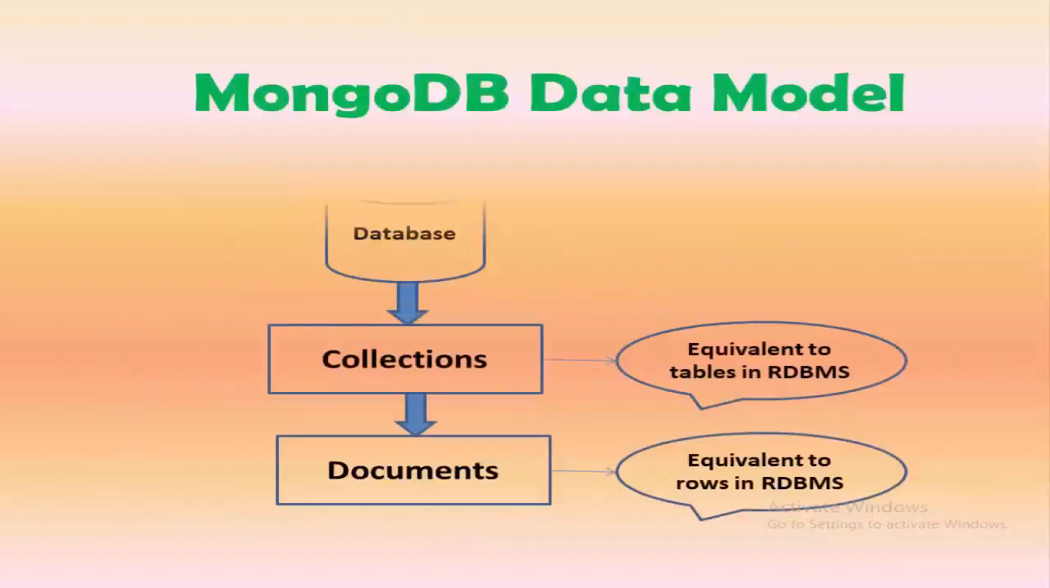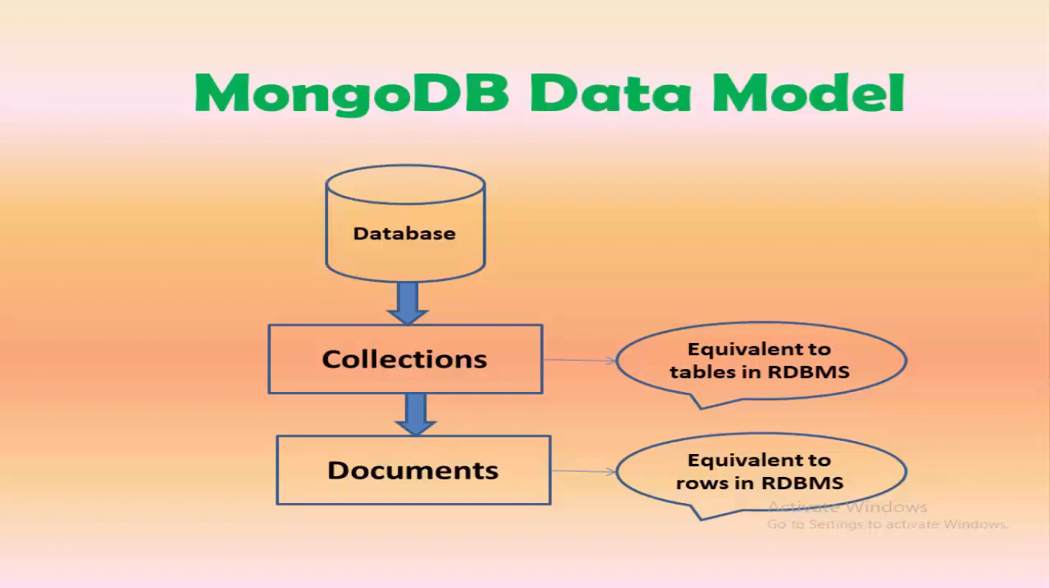Now coming to the data model of MongoDB. As you can see in the picture, there are three basic components which we need to consider in the data model. That is databases, collections, and documents. If we try to relate it with relational database systems, a database has tables and tables have rows, right? So if we relate it with the RDBMS, the MongoDB data model contains databases, collections, and documents.